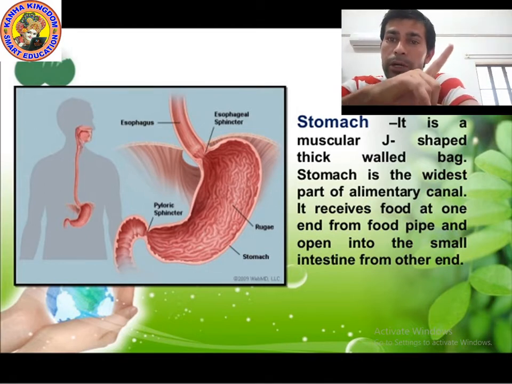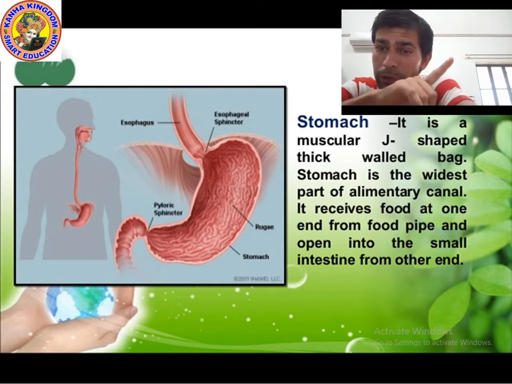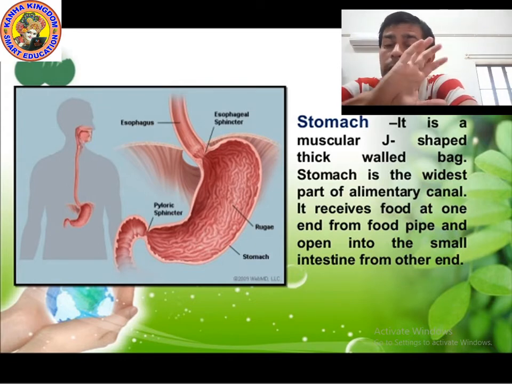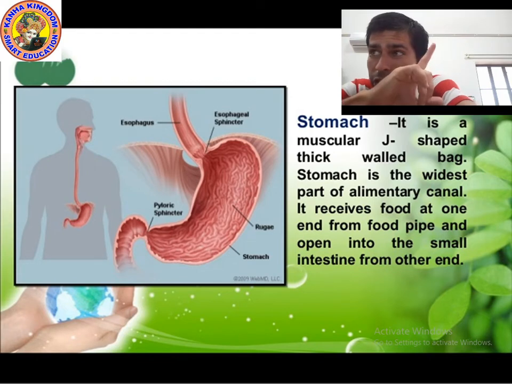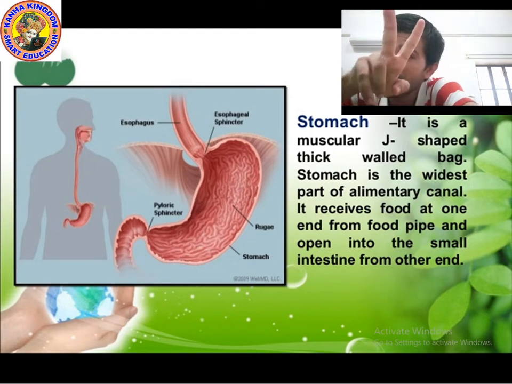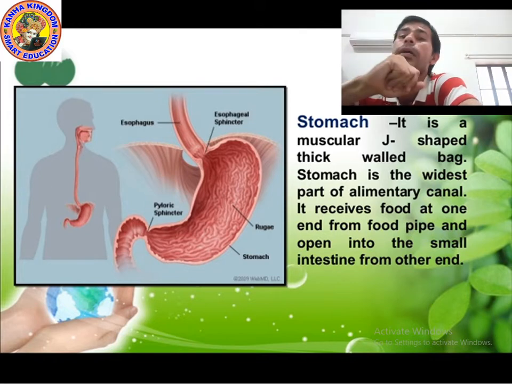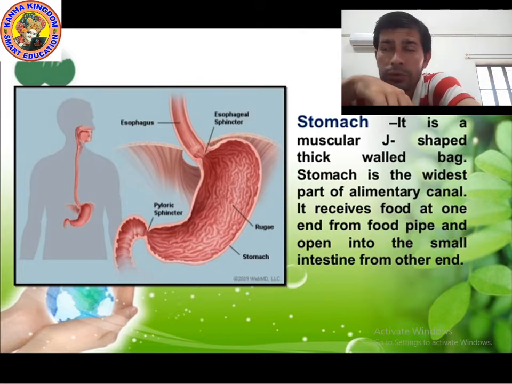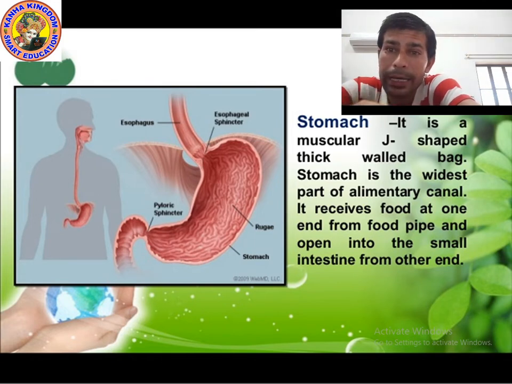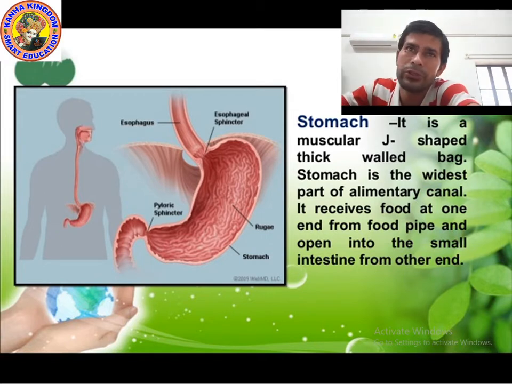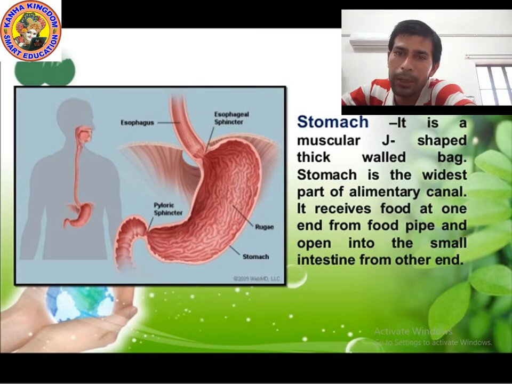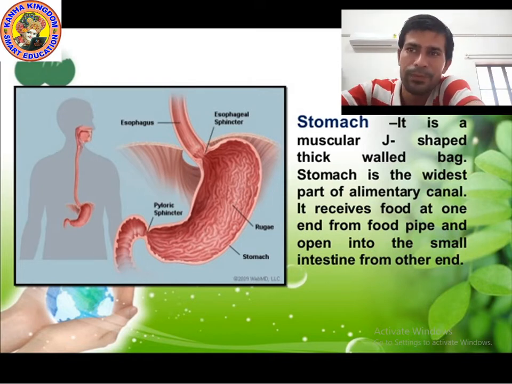So point number 1, it is a muscular J-shaped organ, which means the stomach is made of muscles. Point number 2, it is the widest part of the alimentary canal. Point number 3, it receives food from the food pipe and helps to digest it. I am going to tell you a few more points about the stomach in the next slide. Let's move on to the next slide.